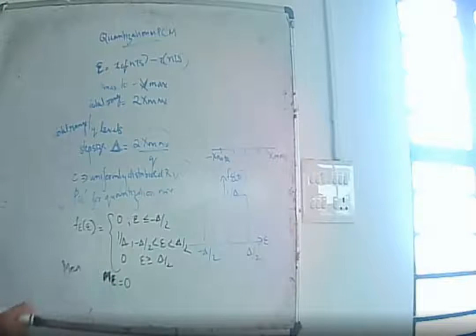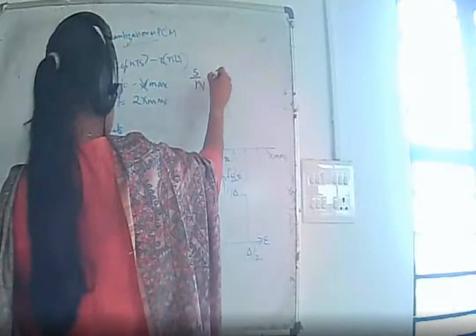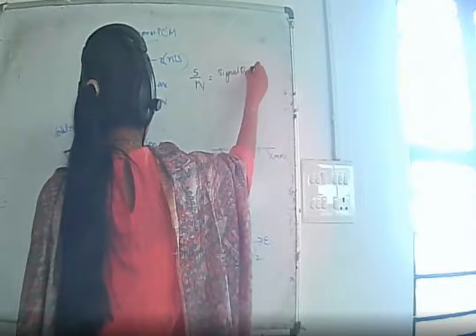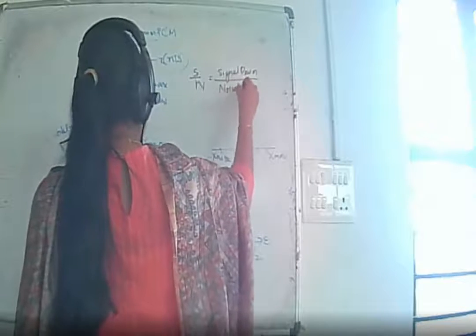And the signal to noise ratio is nothing but signal power divided by noise power.